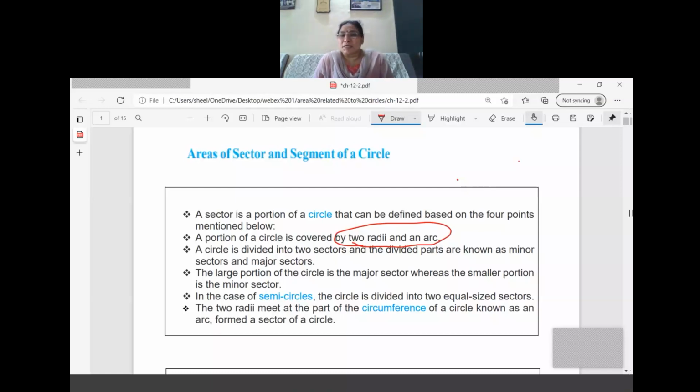A circle is divided into two sectors known as the minor sector and the major sector. The larger portion of the circle is the major sector, whereas the smaller portion is called the minor sector. In the case of the semicircle, the circle is divided into two equal-sized parts, and there we use the word semicircle only. The two radii meeting at an arc on the circumference of the circle form a sector of the circle. So these are the points we have studied about the sector.